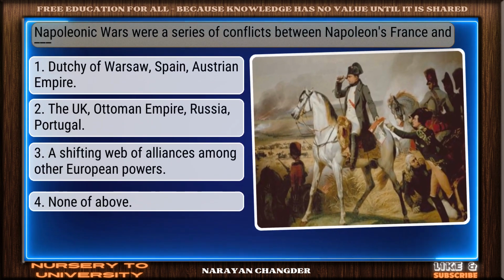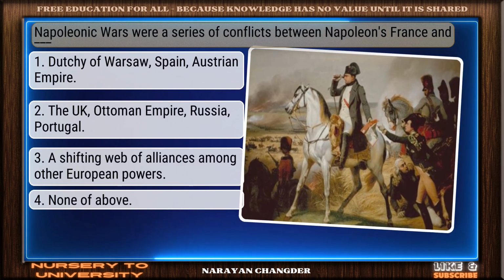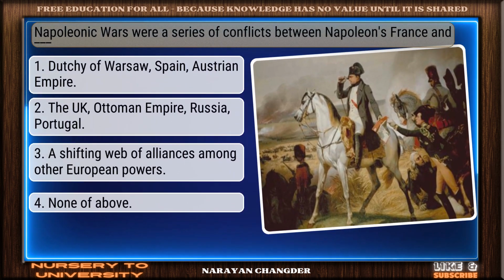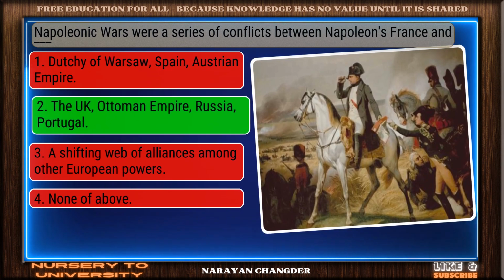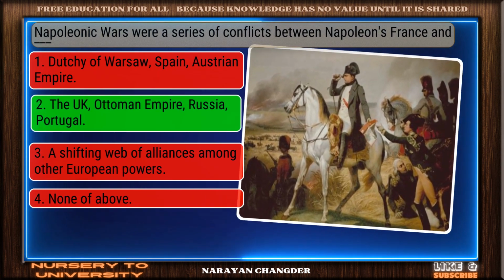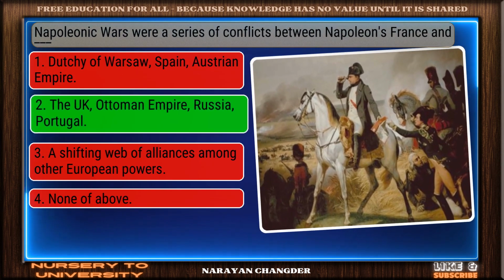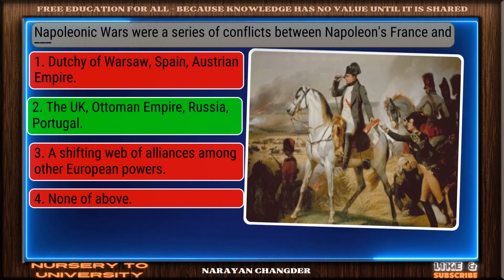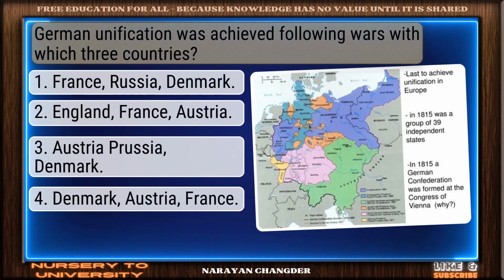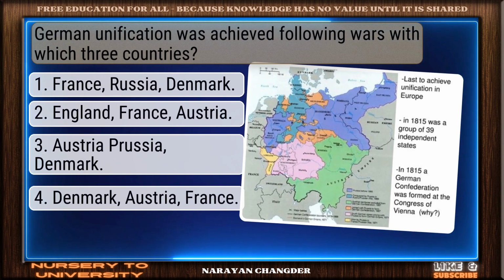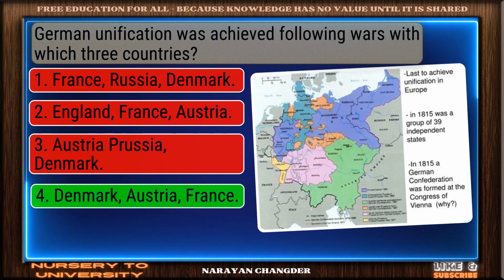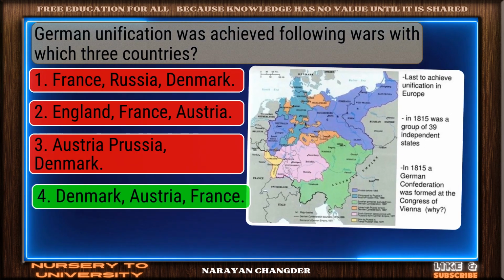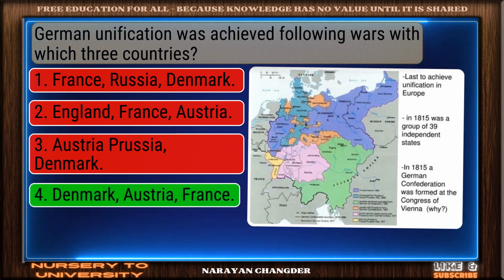Napoleonic Wars were a series of conflicts between Napoleon's France and what? Good job. Your answer, the Ottoman Empire, Russia, Portugal works well here. German unification was achieved following wars with which 3 countries? Correct. Denmark, Austria, France is the right answer.